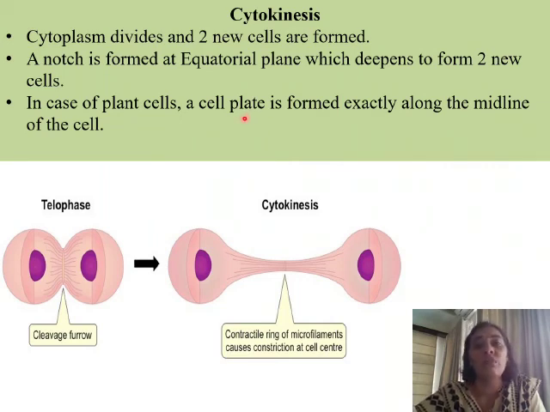So with this, we come to the end of mitosis. We have studied the four phases in karyokinesis and then how the cytoplasmic division takes place in cytokinesis. And we know the importance of mitosis, that is, it plays an important role in wound healing. It is responsible for growth and development and for the formation of new cells in the body.